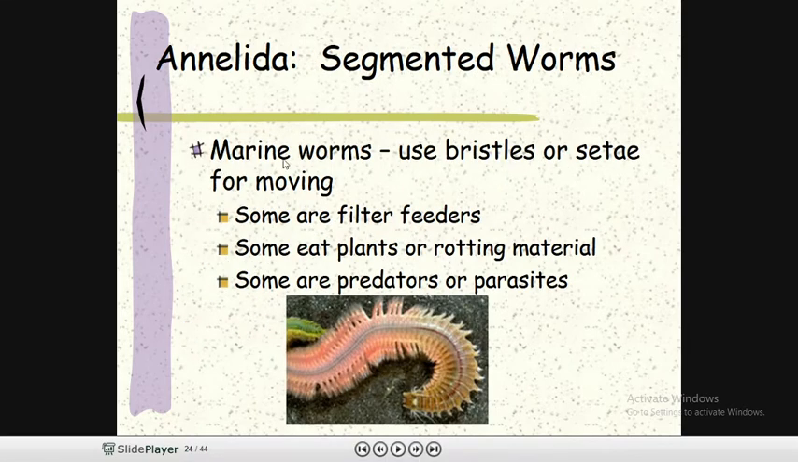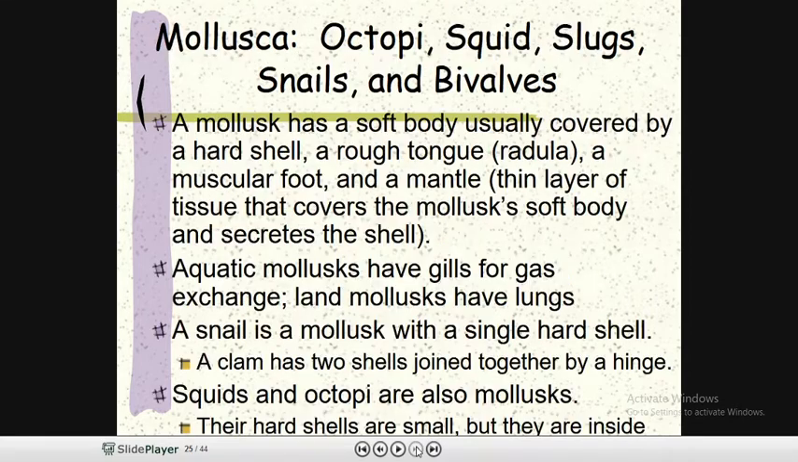Another is marine worms. They use bristles or setae for moving, like this one. Can you see these bristle-like setae? We cannot call them limbs or pairs of legs, because they are underdeveloped. Some are filter feeders, some eat plants or rotting material, and some are predators or parasites.